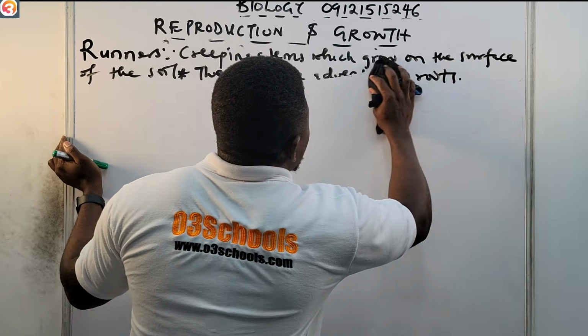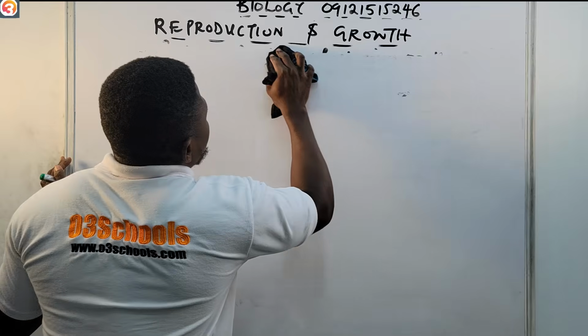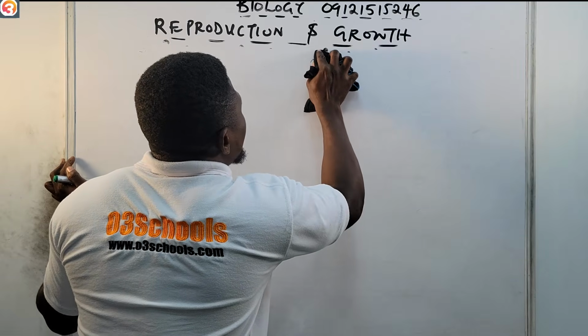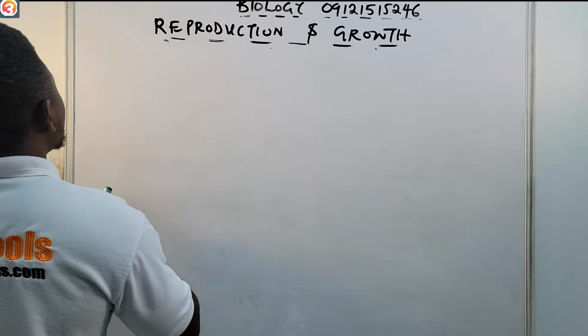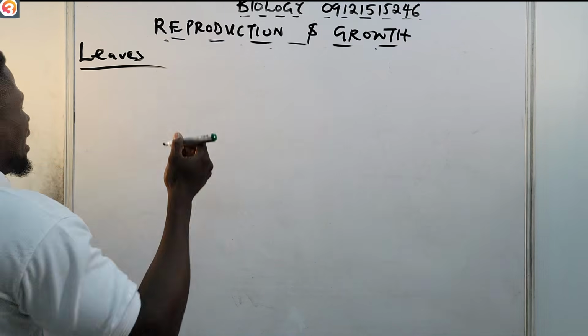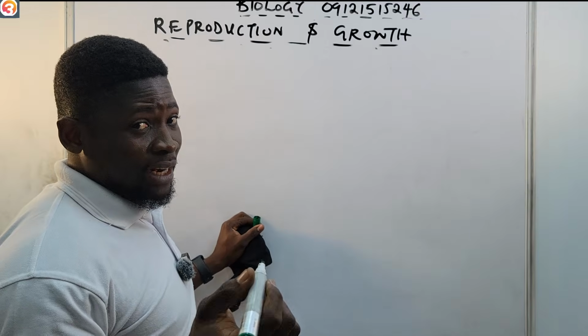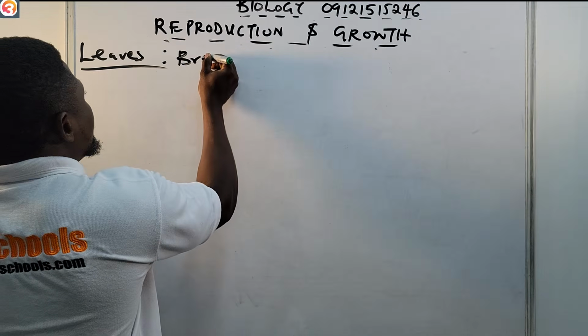Then that will take us to the leaves. We also say the leaves are a mode of natural vegetative reproduction. So for example, some plants like Bryophyllum, I gave an example before.